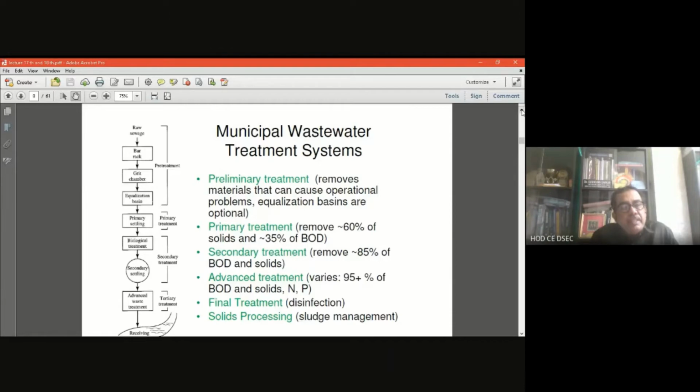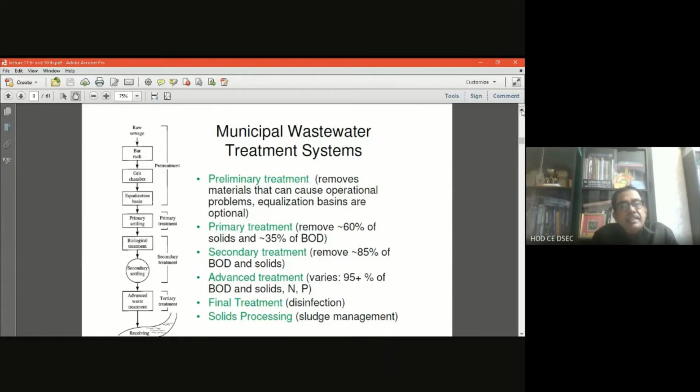What is the task of the screening process? The bar screens are the first treatment process in preliminary treatment, because treatment of the wastewater starts from the screening portion, that is the bar screen. Basically, it removes suspended and floating materials, leaves, branches of trees, papers. So floating materials are obstructed over there in the screen.